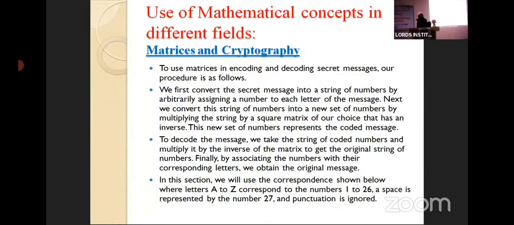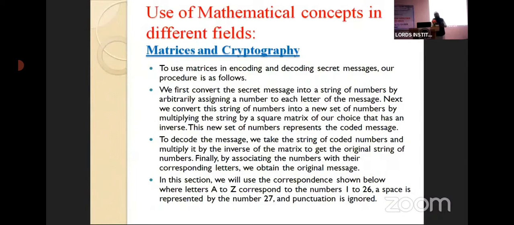For example, I want to send this message to a particular person only. I intend to send this confidential message to one particular person only. No one should see this one. So I will encode it by using some logic. Then I will give the key to that person, the receiver, on how to decode. He will decode it and get the actual message. So this is only the communication between me and that person.